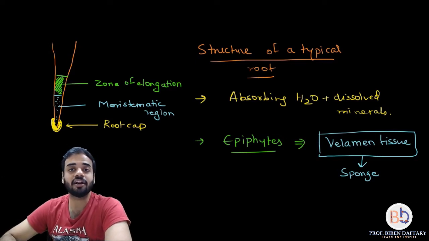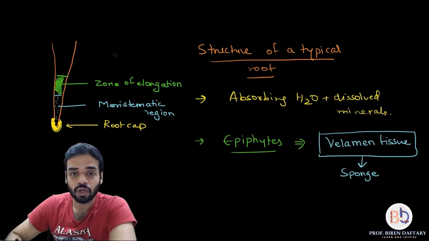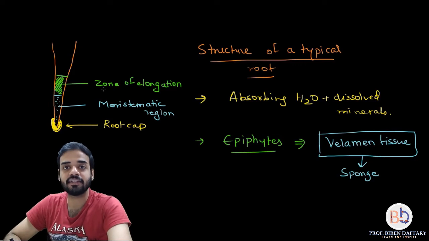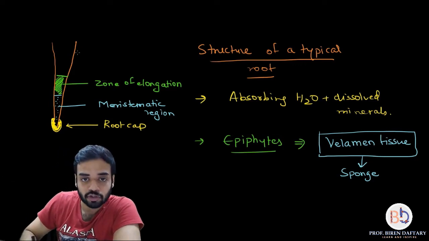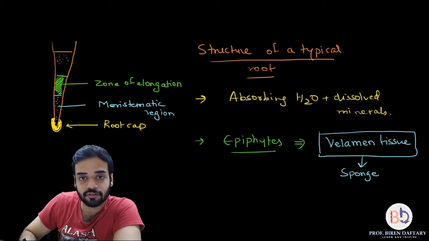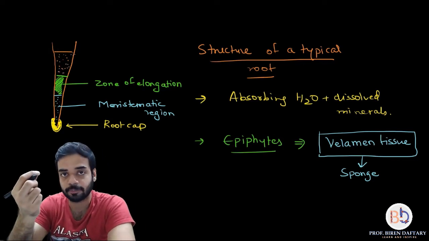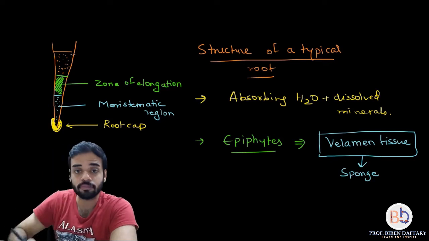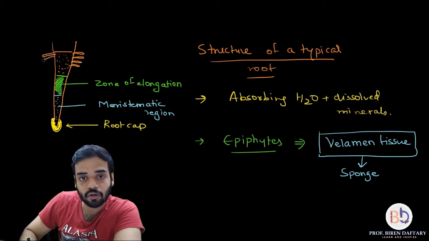Then the region above the zone of elongation is probably the most important region in the root, and that region is called the root hair region or the root hair zone. That region I am going to show over here, this orange part which I have shown. This region is very important because there are unicellular structures growing from it which are called the root hair. So I am drawing these hair-like structures over here, and these are called root hair.